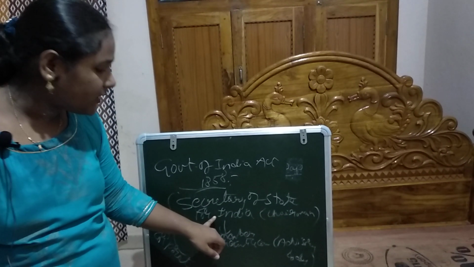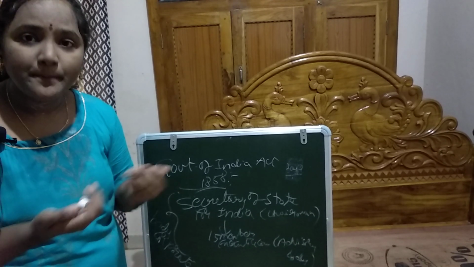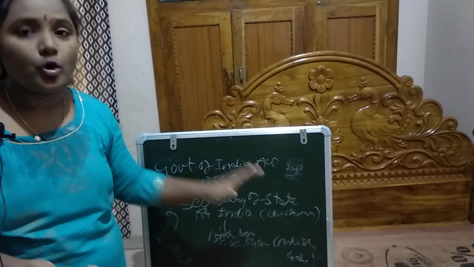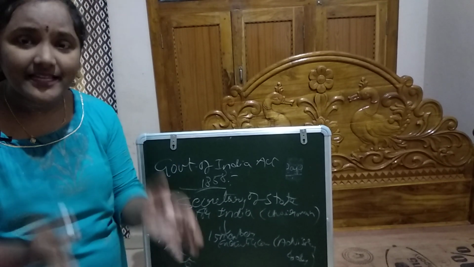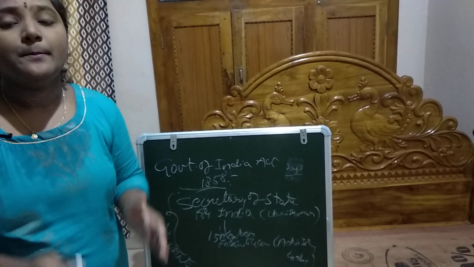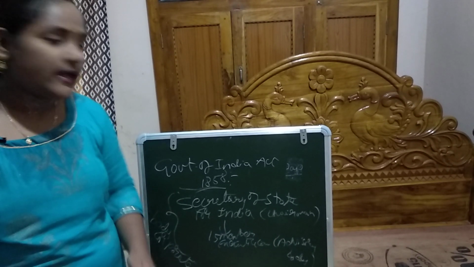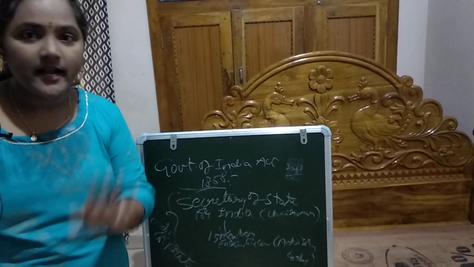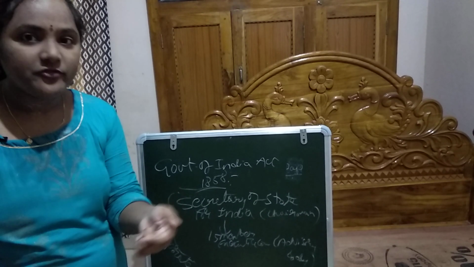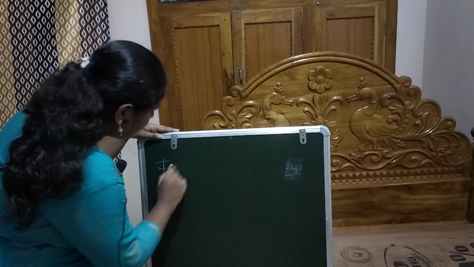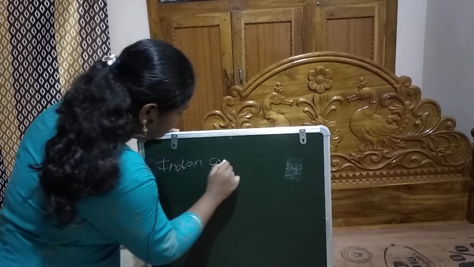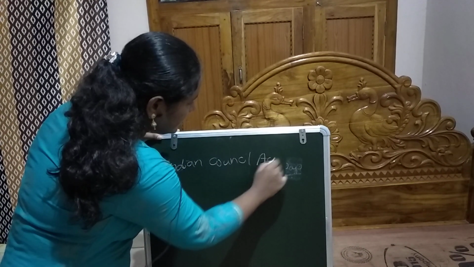The Secretary of State took all the powers and duties of the Court of Directors, and became the real channel for all communications between Britain and India. The Government of India Act 1858 was also known as the Act for the Good Government of India. This was briefly about the Government of India Act 1858. The next act was the Indian Councils Act 1861.